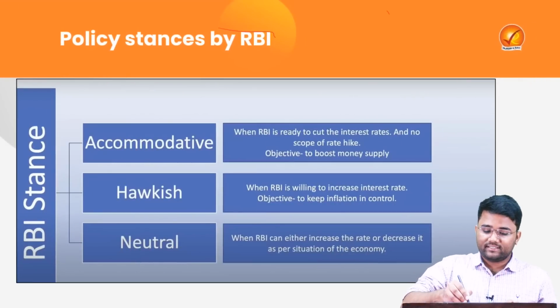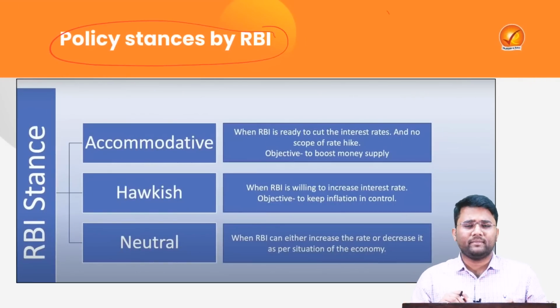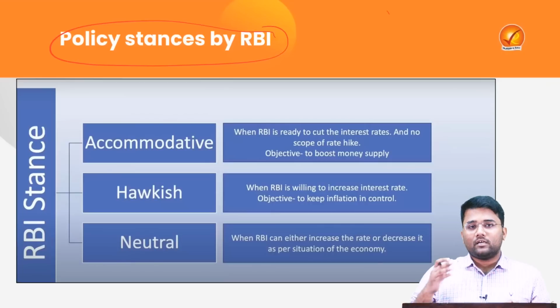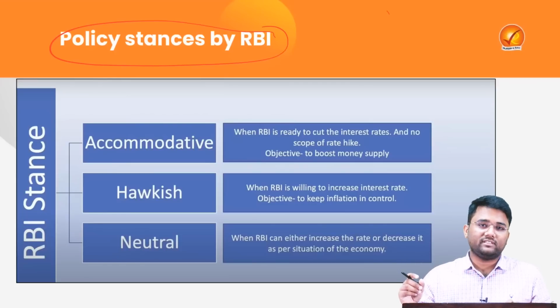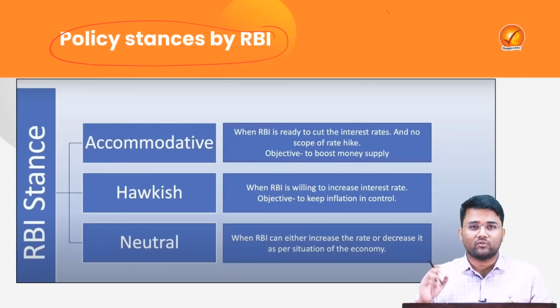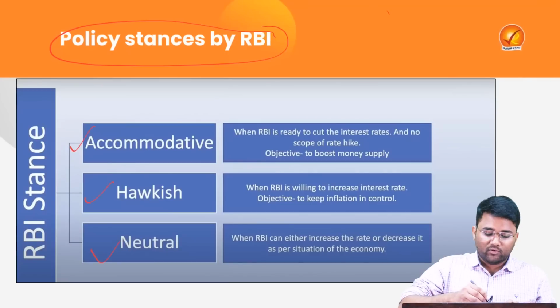Next topic is policy stances by RBI. The Reserve Bank of India Act 1934 was amended, and a Monetary Policy Committee has been set up that decides the repo rate. In the meetings of the Monetary Policy Committee, after deciding the repo rates, they also give the stance the committee will take in future while deciding on the repo rates or interest rates. So there are mainly three stances: accommodative, hawkish and neutral.